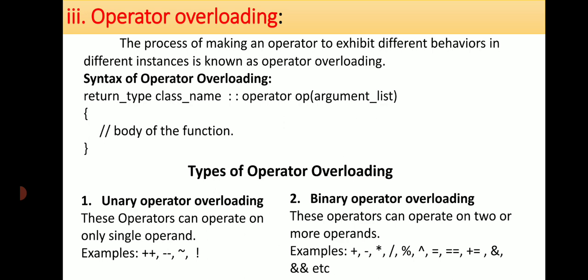Whereas in binary operator overloading, the operator operates on two operands and is called a binary operator. The operator performs on two operands, like plus and minus, as in a + b. Here a and b are the two operands, where + is the operator. So these are the different operators we can use for binary operator overloading: minus, star, slash, the percent symbol, equal to, double equal to, plus equal to, ampersand, and many more.